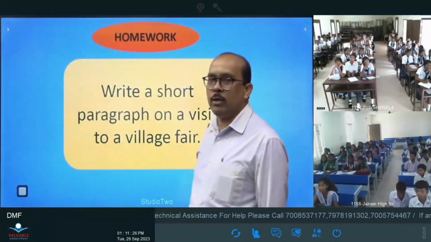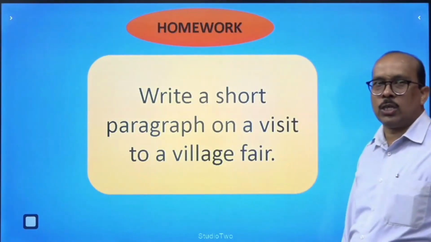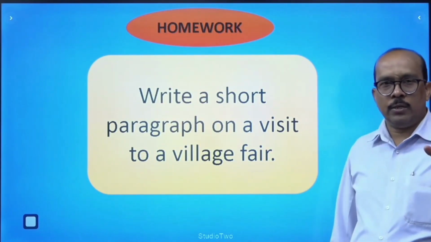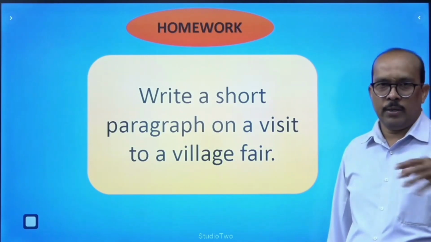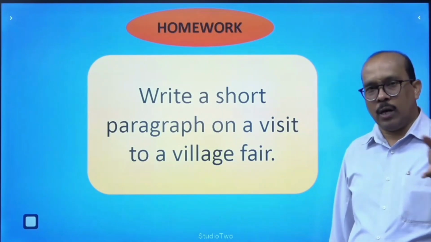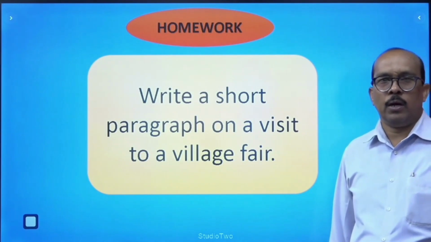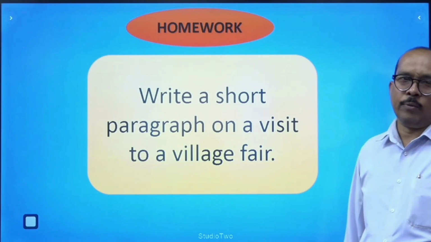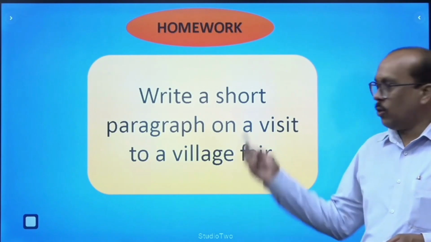Okay, then your homework is here. You have to write a short paragraph on a visit to a village fair. You saw how the child visited a village fair with his parents. I think you must have visited one in earlier days when you were a child, or recently. About that type of village fair, write a short paragraph. What is your experience? What did you gain there? Write it and show your class teacher.